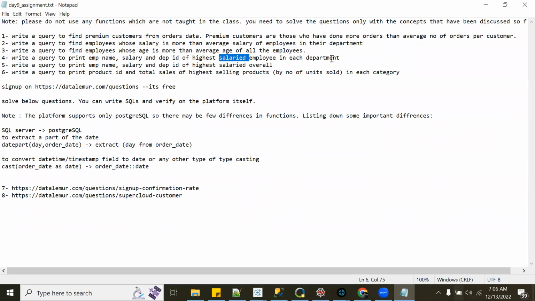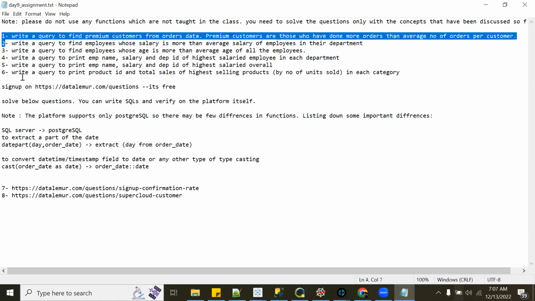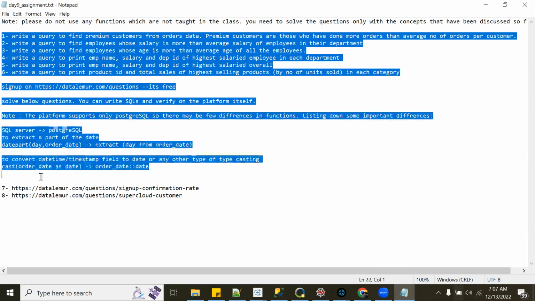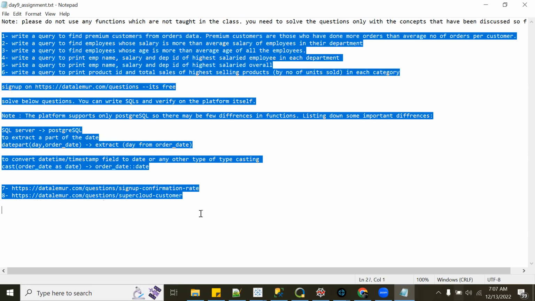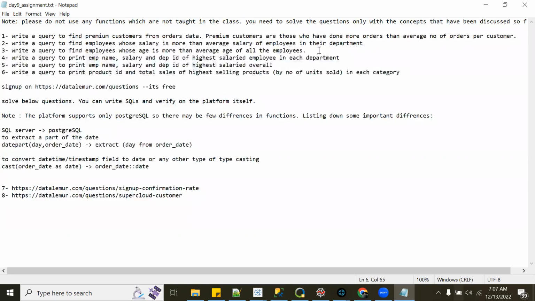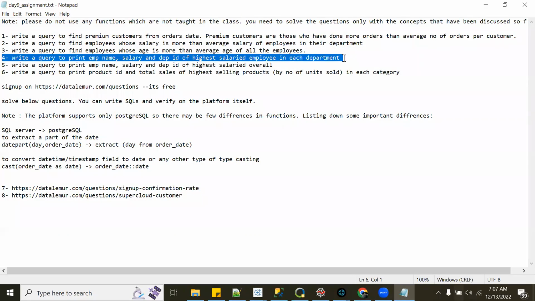Were you guys able to solve this one, the fourth one? Yes, I did. I'm just testing, Ankit, whether this is correct or not. Anyone else who was able to solve all the questions? Yes, Ankit. Great. So can someone tell me the approach for this one quickly? The fourth one.